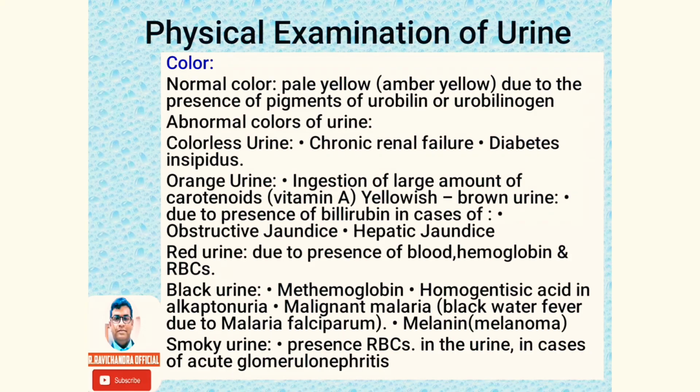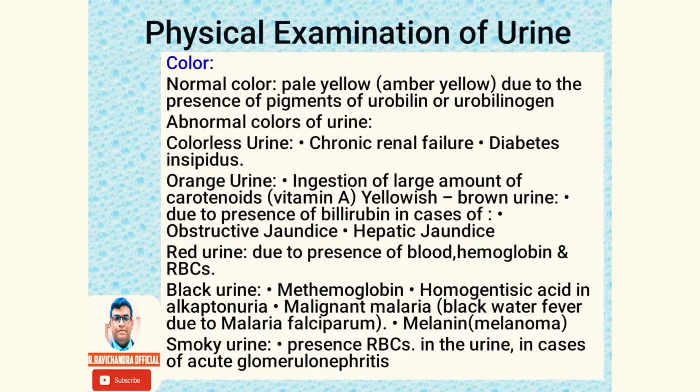Orange colored urine is seen when large amounts of carotenoids or vitamin A are ingested. And yellowish to brown urine may be due to presence of bilirubin in cases of obstructive jaundice and hepatic jaundice. Red colored urine is seen due to presence of blood or hemoglobin or RBCs passage in the urine.